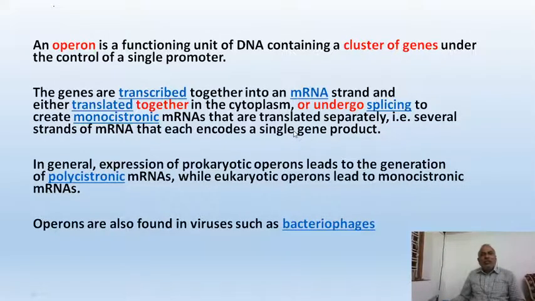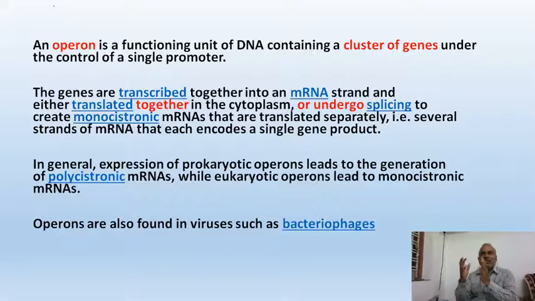Friends, an operon is a functioning unit of DNA. DNA has several functional units, and one such functional unit of DNA is called an operon. What is there in an operon? A group of genes. It consists of a cluster of genes, but these genes are not expressing individually.